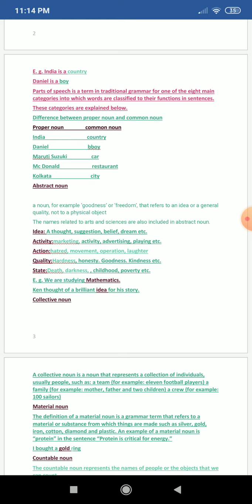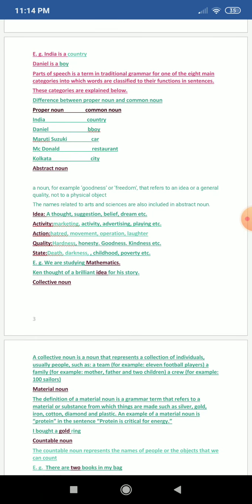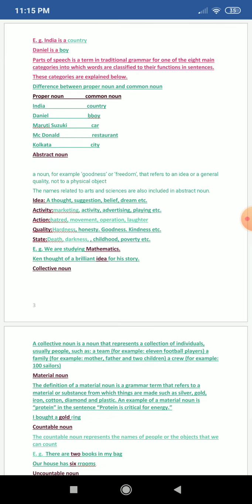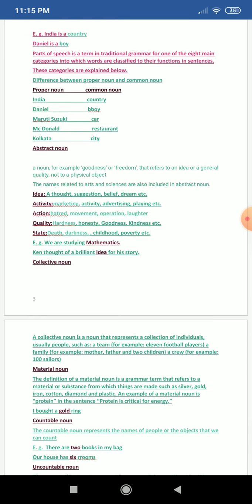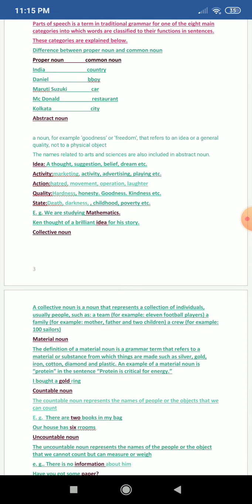For example, an idea, a thought, suggestion, belief, dream, etc. An activity, for example, marketing is an abstract noun. Hatred, which is an action, is an example of abstract noun. Hardness, honesty, which are actually an example of quality, are again an abstract noun. And then death, darkness, childhood, poverty, which all are state, are also an example of abstract noun.